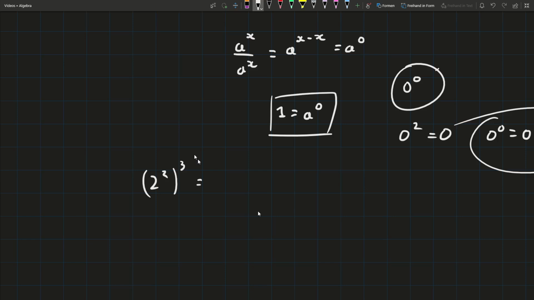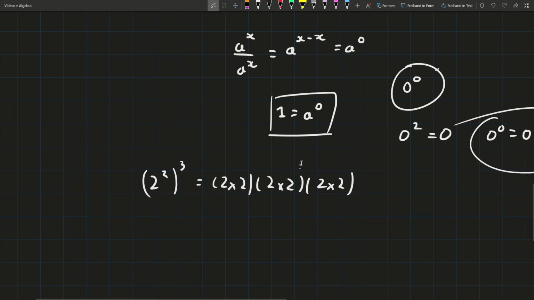Again, we're going to do the same that we've been doing before. We're going to break it down into the most basic way we can think about it. That's going to be 2 times 2 times 2 times 2 times 2 times 2, 3 times. How many 2's do we have? Well, we have 3 sets of 2 2's, so that's 6 2's in total. That's 2 to the power of 6. That's the reason why we multiply these.